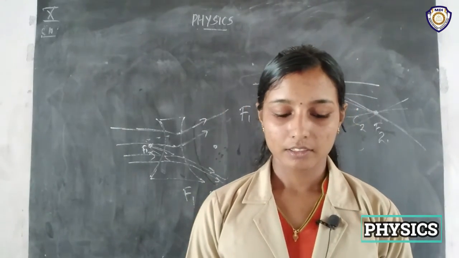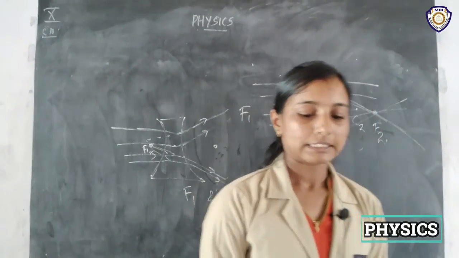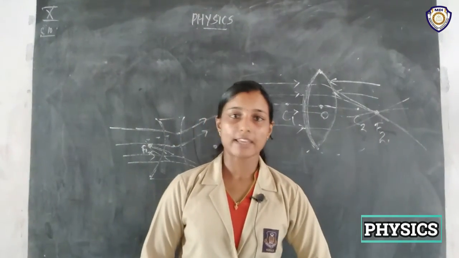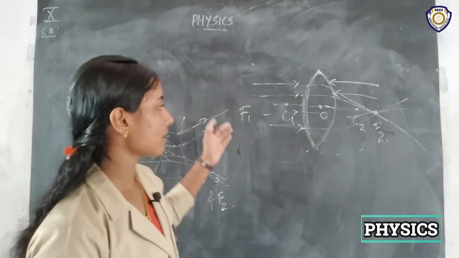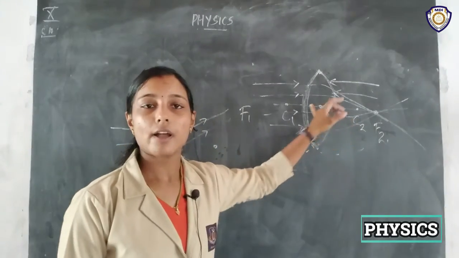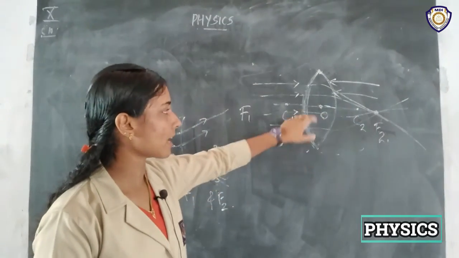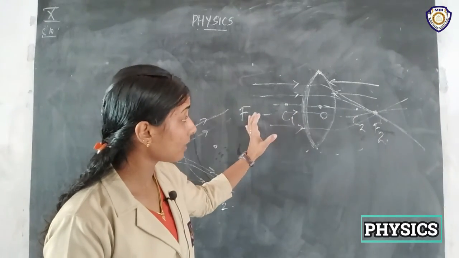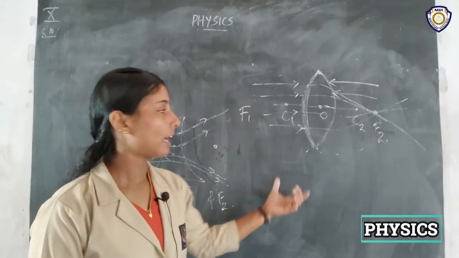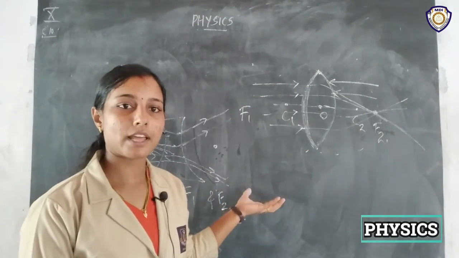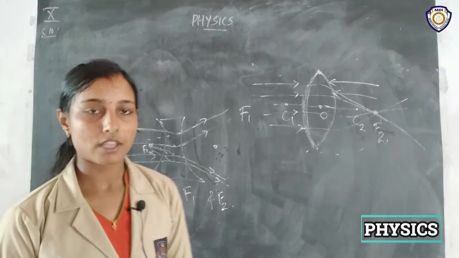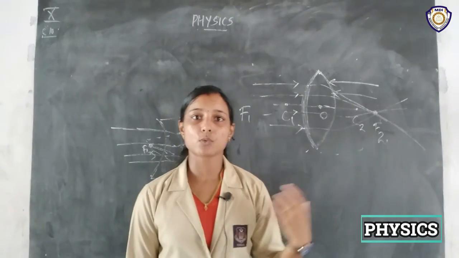So those are the terminologies used in spherical lenses. All these are the same as those of mirrors, right? The only difference is the optical center, which is analogous to the pole. All other things, center of curvature, radii of curvature, principal axis and principal focus, are similar in both spherical mirrors and spherical lenses. So these are the terminologies used in lenses.